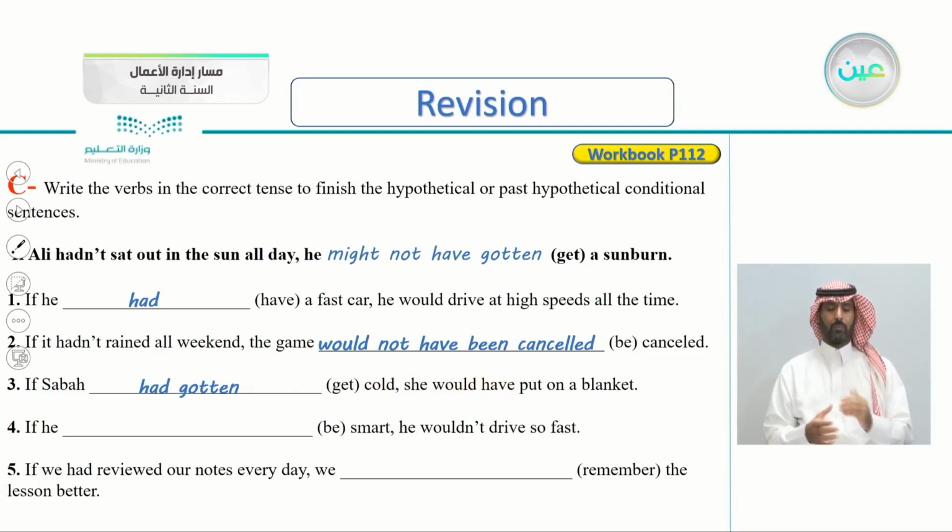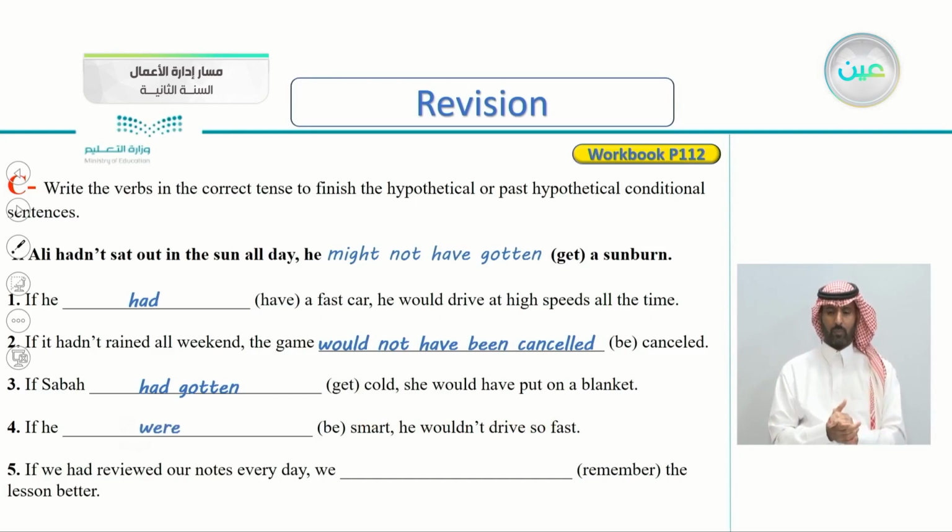Very good. Number four, if he be smart, he wouldn't drive so fast. Here the verb is be. So what's the correct answer here? Let's check the answer together.